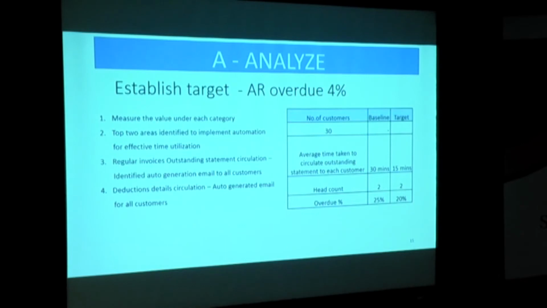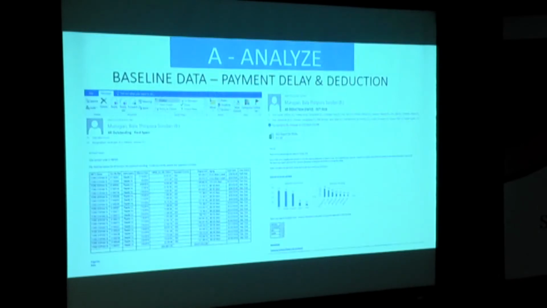This is the table we analyzed and identified. The next step is this data we are working on: we have to take the list of invoices, make a summary, and share it with our customer. We have to prepare this for all 30 customers. This is the sample for deduction details. I have to circulate deductions to internal departments as well as external customers. I don't know what the deduction pertains to, so I have to follow up with the customer.